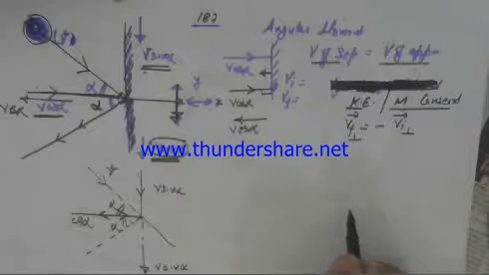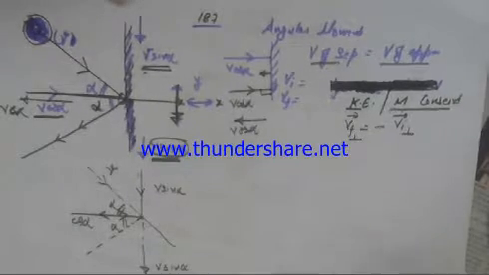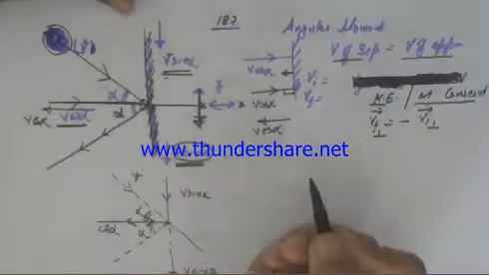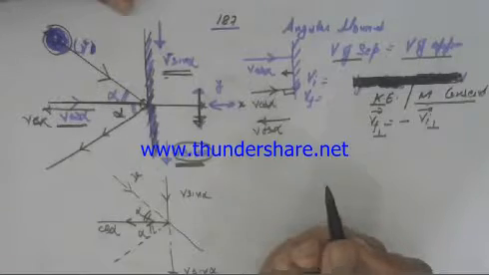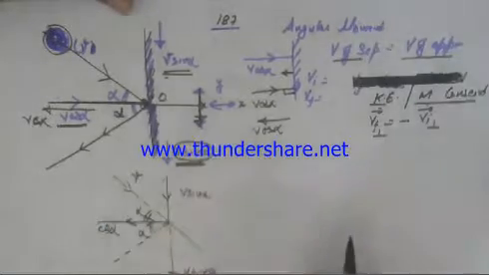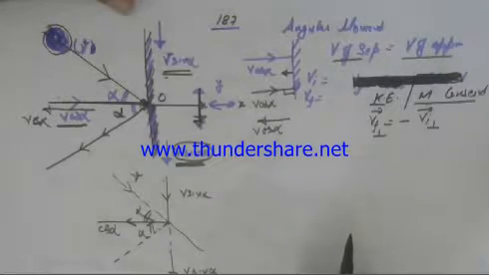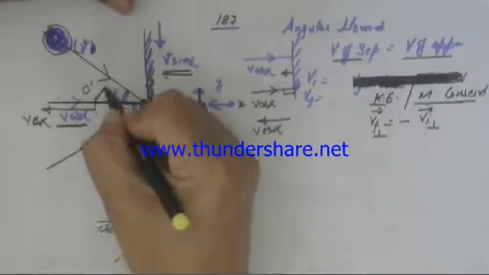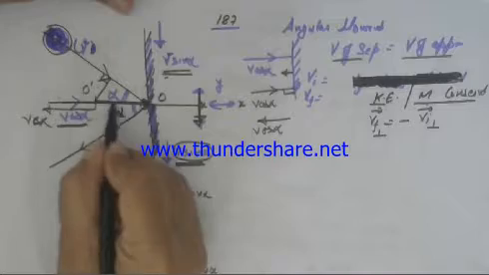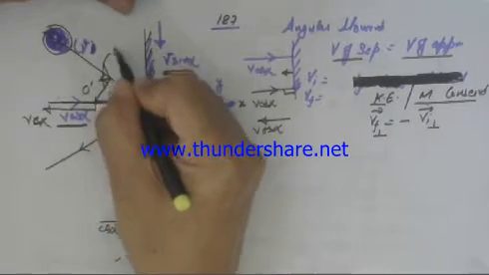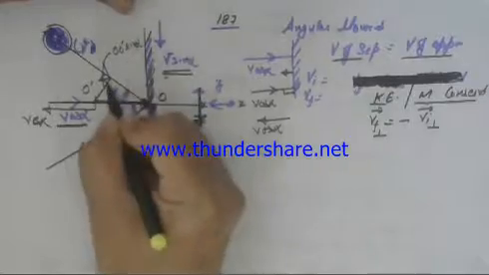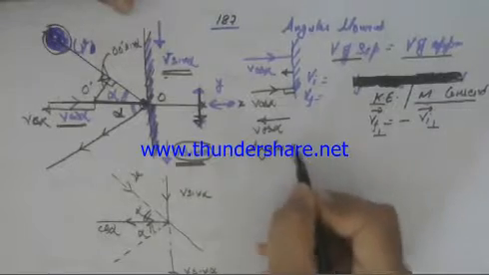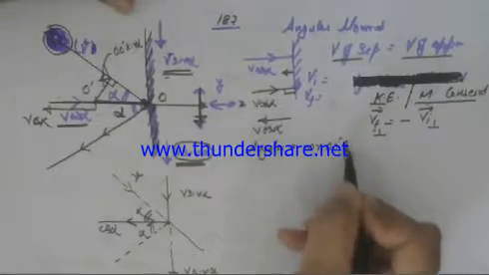Now we have to find out the points about which the angular momentum is conserved. Let us try to find out about which point it can be. About point O, of course, there is no angular momentum at all, because the path is passing through it. Now let us take some point O dash here, and draw a perpendicular. If this length is OO dash, this will be OO dash sine alpha. And what will be the angular momentum about O dash? Angular momentum will be m v OO dash sine alpha.